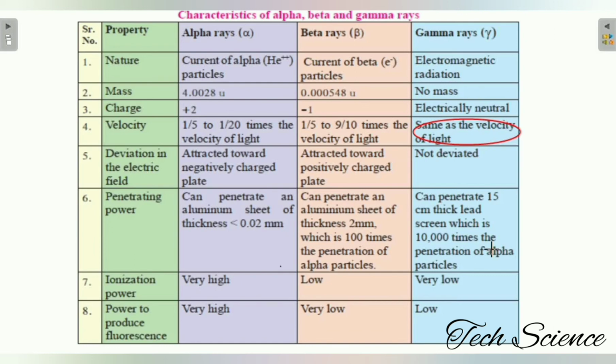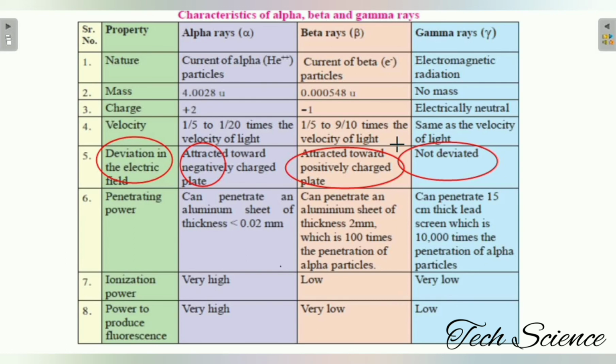Now we discuss the figure diagram. In the diagram, the alpha particles and beta particles are deviated, but one ray is going in a straight manner, and that is called the third ray, the gamma rays. So on that basis, the deviation is shown here. In the electric field, we have the positive and negative potential plates, and the rays which are attracted toward the negatively charged plate are called alpha rays. What does it mean? It means they are positively charged. Those which are attracted toward the positive plate are called beta rays, and those which are not deviated go in a straight line, and they are called gamma rays.